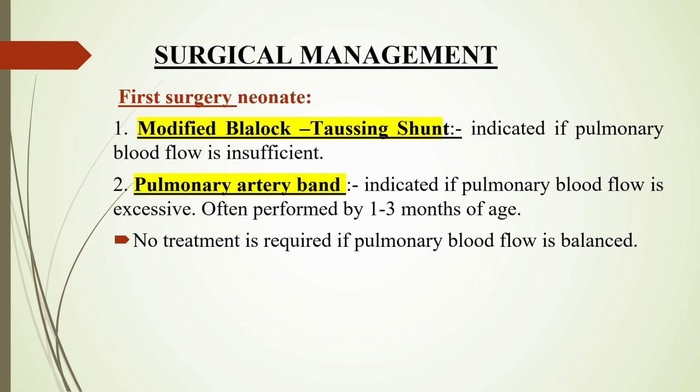Then surgical management में first surgery, that is modified Blalock-Taussig shunt या तो pulmonary artery band का यूज करेंगे. तो modified Blalock-Taussig shunt में क्या होता है, इसमें शंटिंग कर देंगे सबक्लेवियन आर्टरी और pulmonary artery के बीच में, so that the blood will go toward the lung में वो जा सके. So it is indicated if the pulmonary blood flow is sufficient, जैसे कि if the VSD is not present, only क्या present है, ASD present है, तो उस कंडीशन में ये करेंगे.